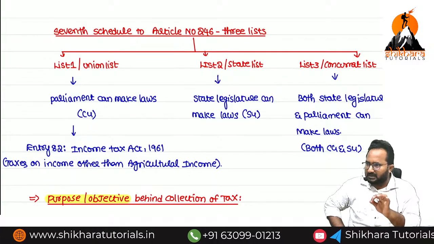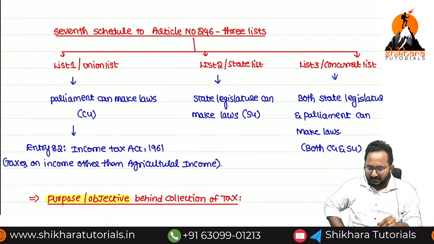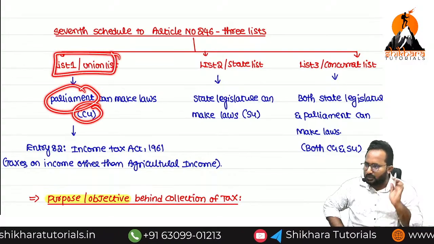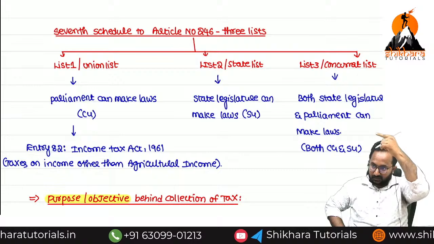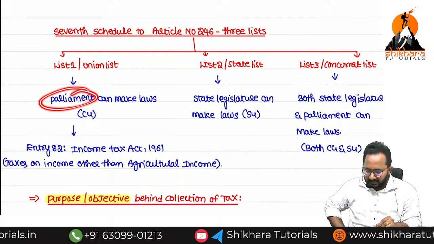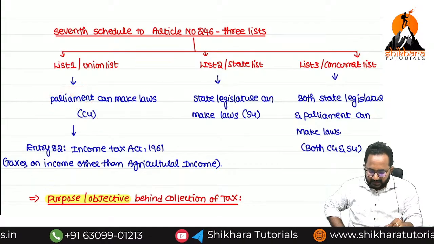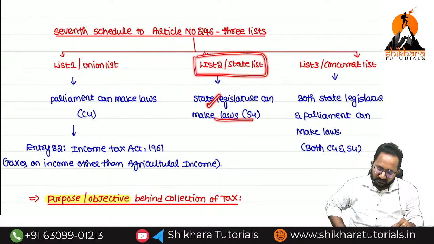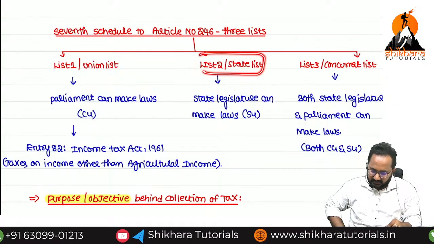Whatever laws are already framed by the central government or Parliament have their place in the union list. We refer to the total number of laws already framed by Parliament and the central government. In the second list, whatever laws the state governments have framed are placed in this list.